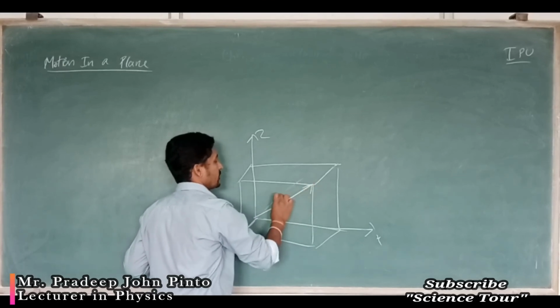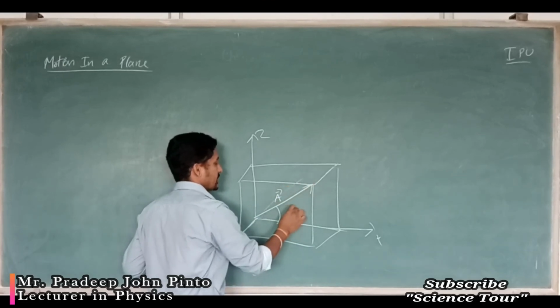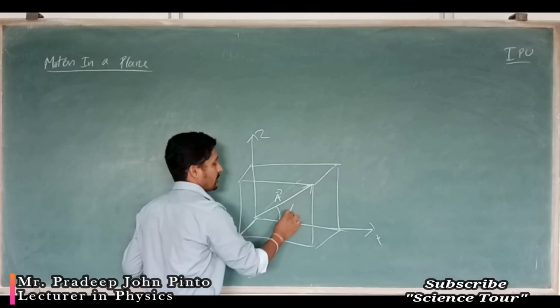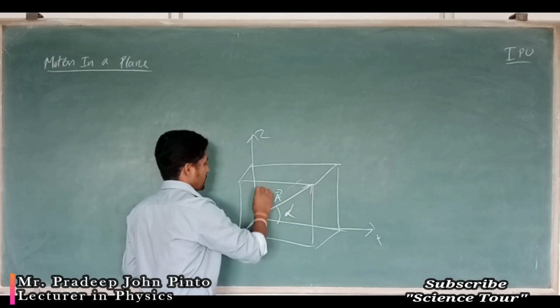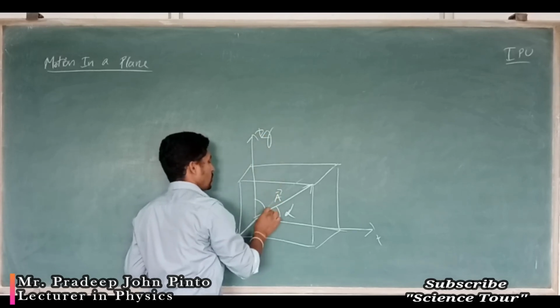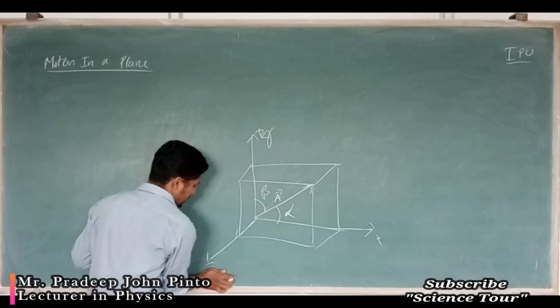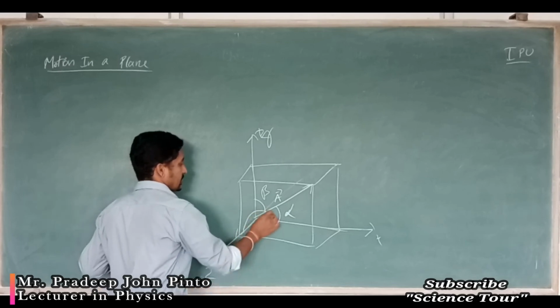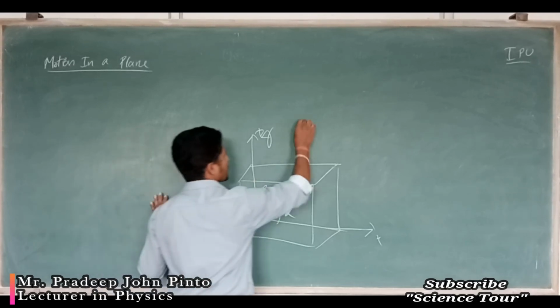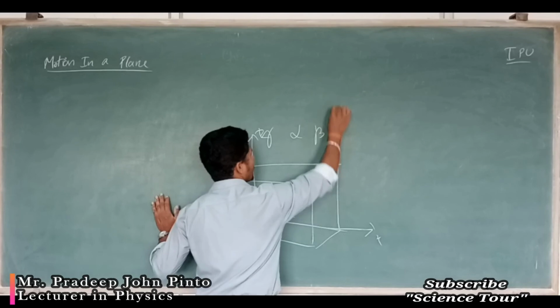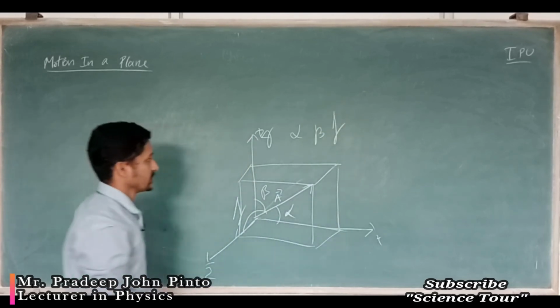So we are going to write a vector here. The angle made with the x axis is alpha, the angle made with the y axis is beta, and the angle made with the z axis is gamma, that is alpha, beta, gamma. These are the notations.